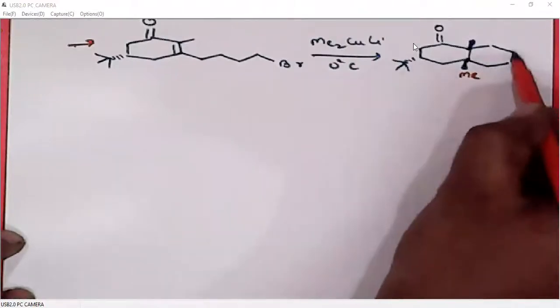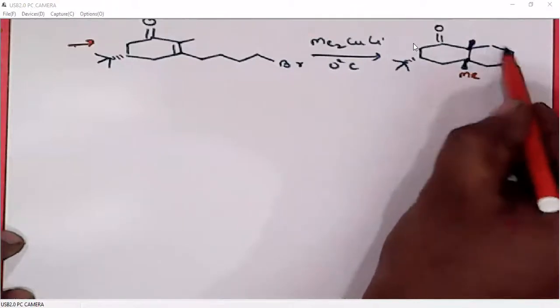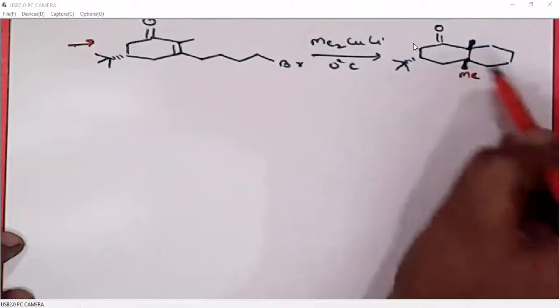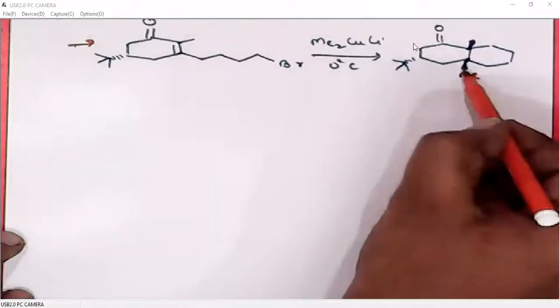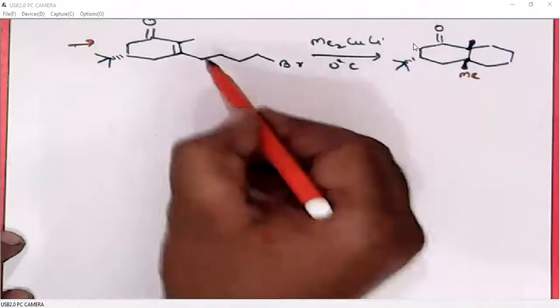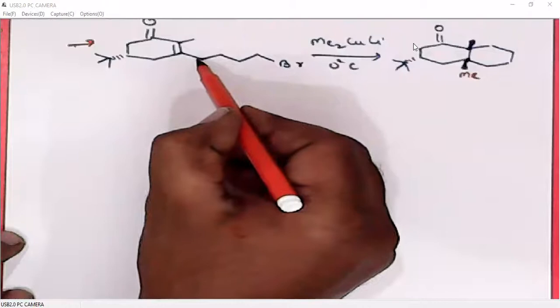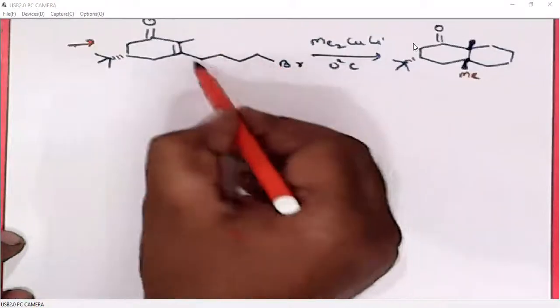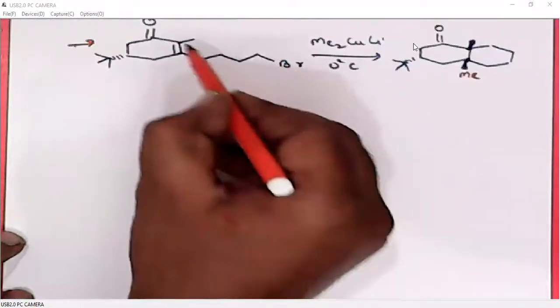Because it is a cyclic system, it should follow cis. For example, if this methyl group occupies above the plane, this group will be below the plane. Now this entire group is below the plane, so the nucleophile,